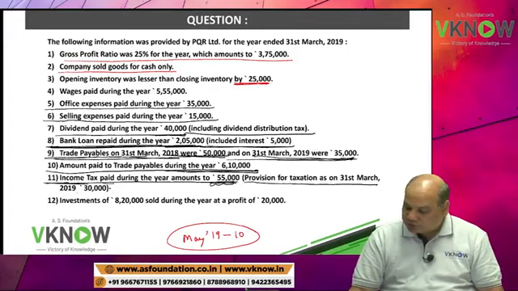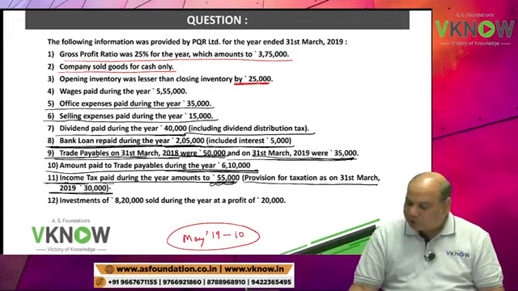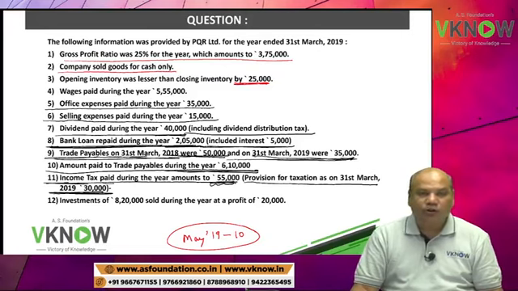Provision for taxation as on 31st March 2019 is 30,000.